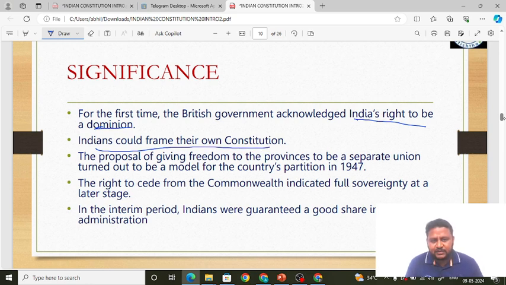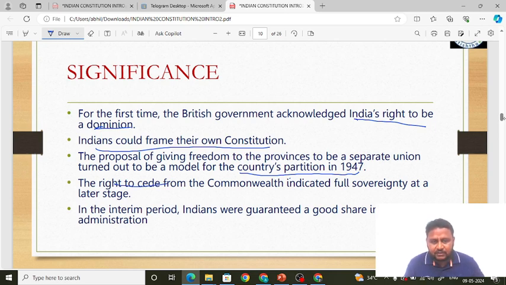The proposal of giving freedom to provinces to be a separate union turned out to be a model for the countries' partition in 1947. That is, like I told, any union could come out of the Indian Dominion and form a separate union. That is, it is supporting partition. That became a reality in 1947 when partition happened, that is, Pakistan was separated from India. Okay, that is the significance of the Cripps Mission.